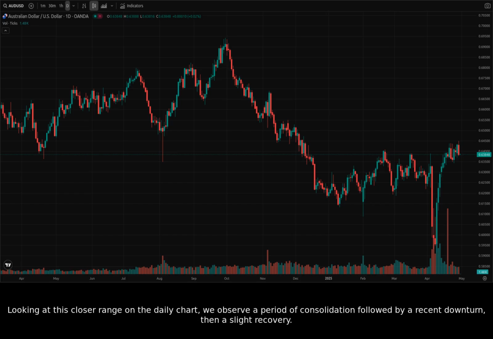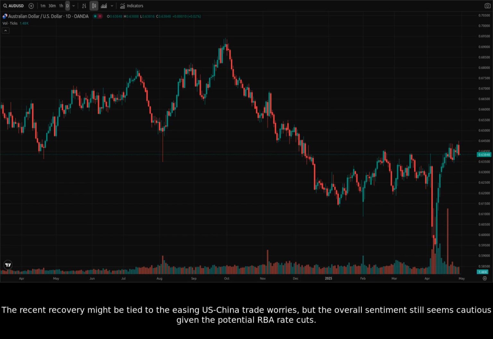Looking at this closer range on the daily chart, we observe a period of consolidation followed by a recent downturn, then a slight recovery. The recent recovery might be tied to the easing US-China trade worries, but the overall sentiment still seems cautious given the potential RBA rate cuts.